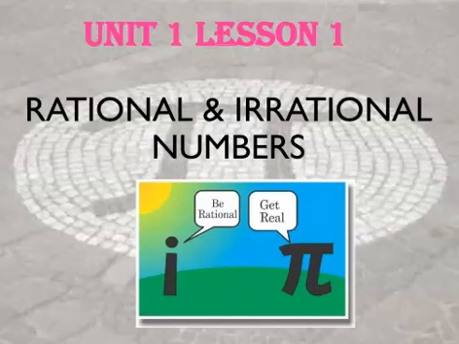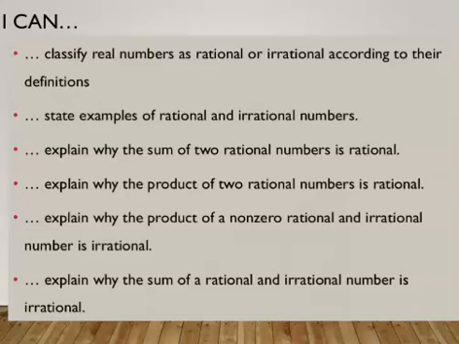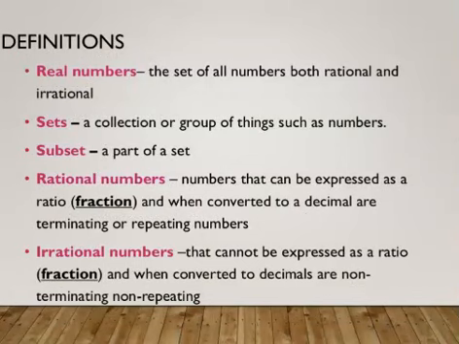So we're going to start with rational and irrational numbers. These are the numbers that are the basis of whether or not you have an integer and all of those nice words. So our objectives are going to be to classify real numbers as rational or irrational according to their definition, state examples of rational and irrational numbers, and then we're going to talk about the sum and the multiplication of rational numbers versus irrational numbers, and explain why the sum of a rational number and an irrational number is an irrational number. Okay, so here are some definitions of the words I'm using.